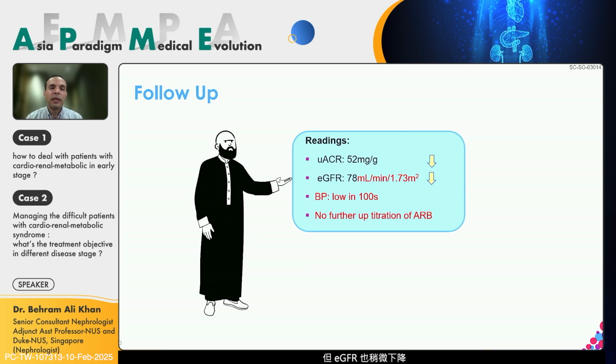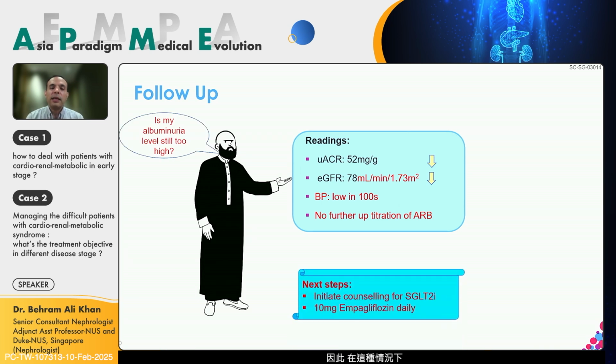There was some decline in estimated GFR. Blood pressure became very low, and we could not further titrate the ARB. So the ACR was still in the moderate range, 30 to 300. So here it was 52. And if we left the patient unattended like this, it is a classical case which will definitely progress on to chronic kidney disease 2, 3, 4, and eventually 5, with a trajectory which may take several years, but in the end would be one that would end up on dialysis due to the risk factors.